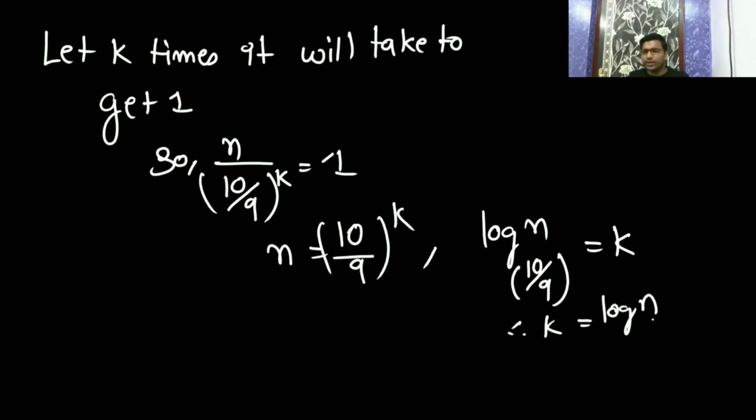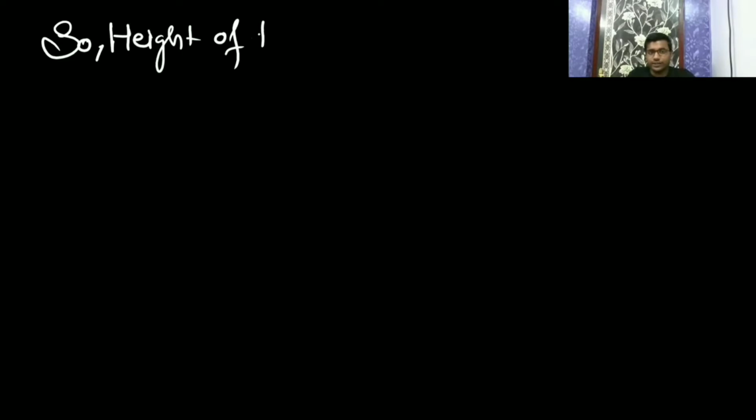The base is 1 point something, you can take it as 2, because it's an approximation. You can say that it is going to be log n. So here also the height of the tree is going to be log n. In this case, when you are dividing the subproblem in a 1 to 9 ratio, you still get that the height of the tree is log n.